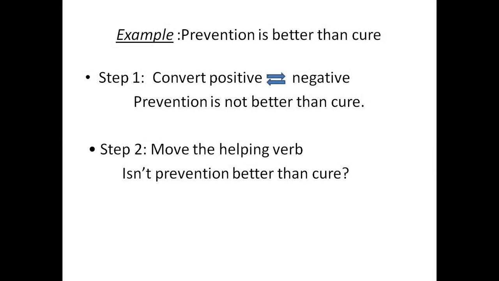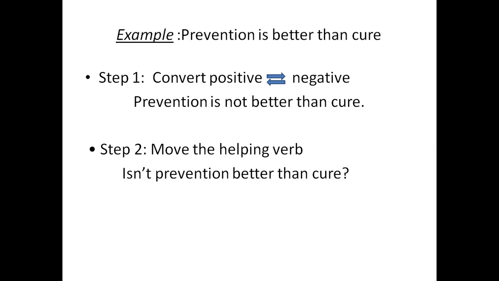Let's look at one example. Prevention is better than cure. This is an example we have taken. Now, how should we convert this? We'll apply step 1 for it now. What is step 1? We have to convert positive to negative. Now, when we read the example, prevention is better than cure, it is a positive sentence. So now we have to convert it into a negative sentence. It becomes prevention is not better than cure. Only by adding not we have converted it into a negative sentence.